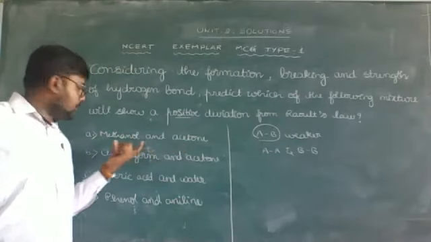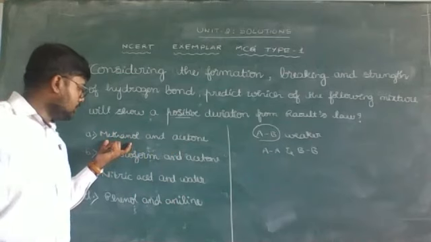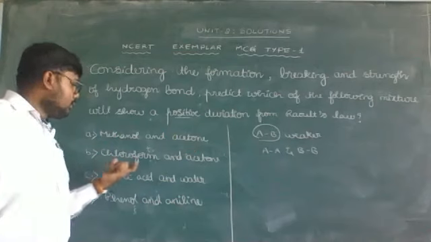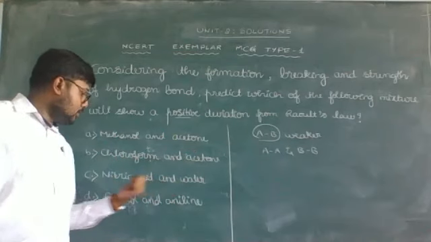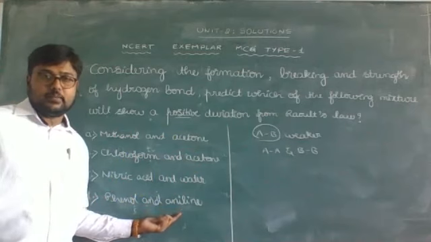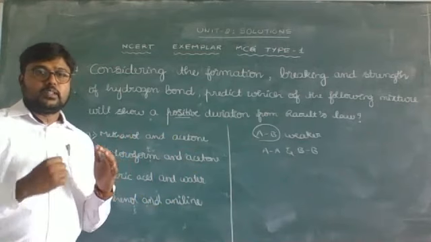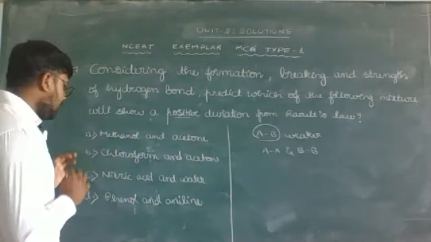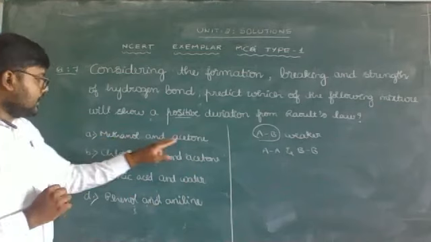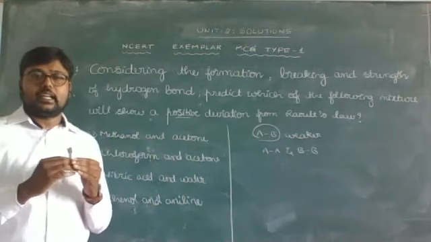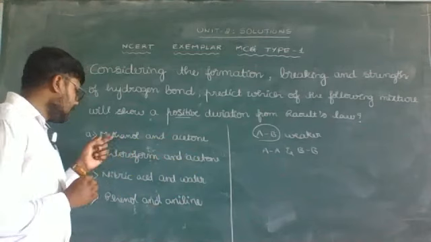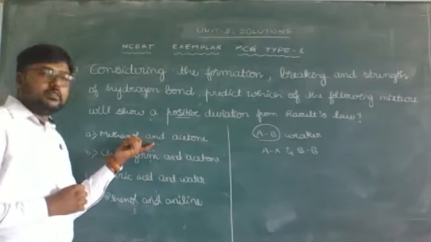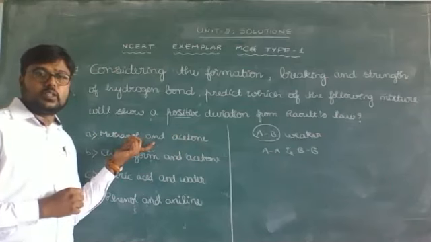Methanol and acetone: methanol molecules are held by strong hydrogen bonds, and acetone has strong dipole-dipole interaction. The other options are chloroform and acetone, nitric acid and water, phenol and aniline. You can recall the intermolecular forces formed between the two compounds. For methanol and acetone, their interaction will be weaker when compared to methanol-methanol or acetone-acetone interaction. Hence, this is the example which will form a positive deviation from Raoult's law.